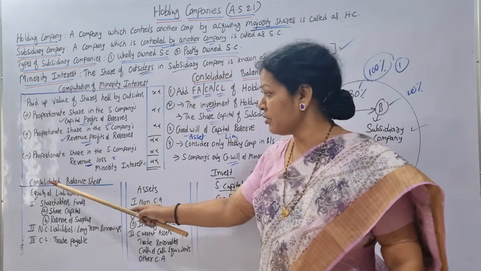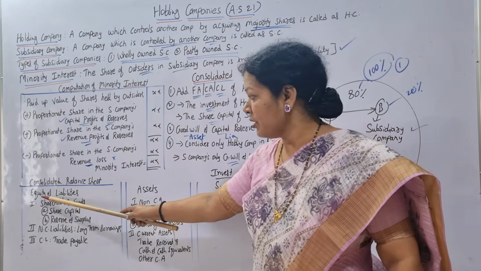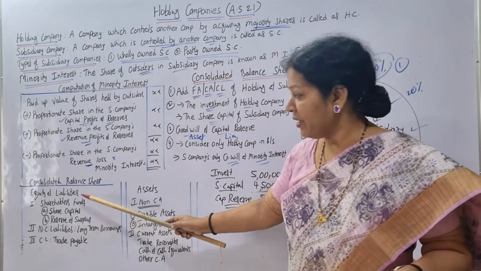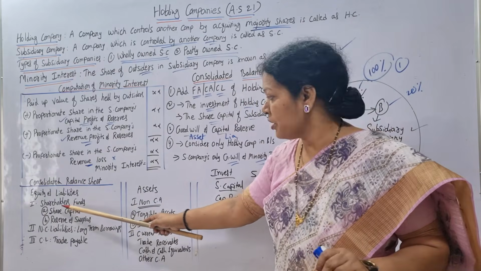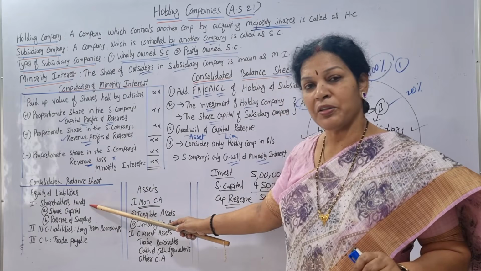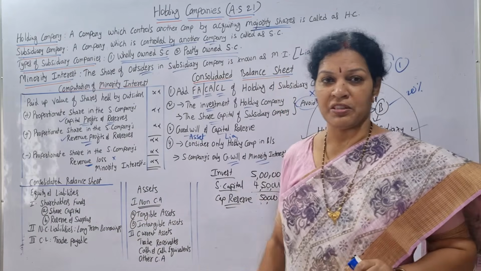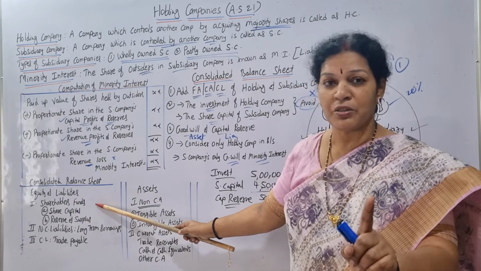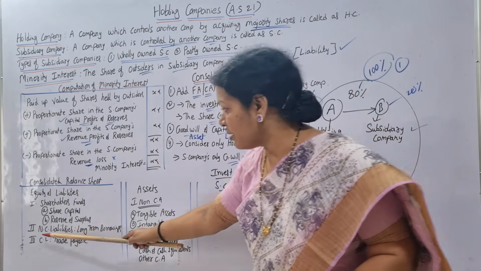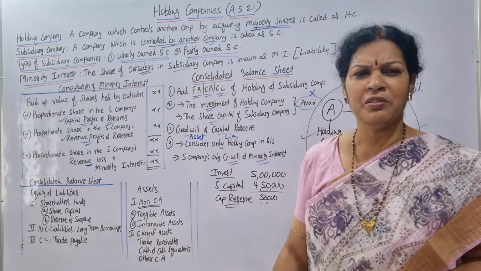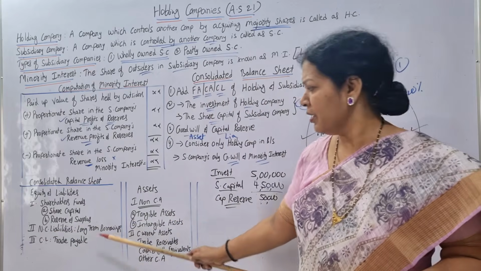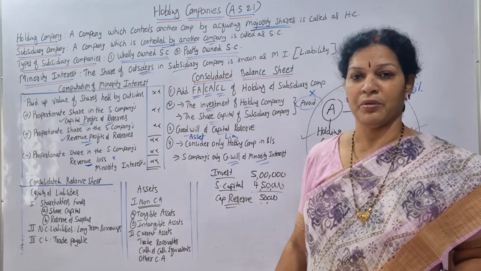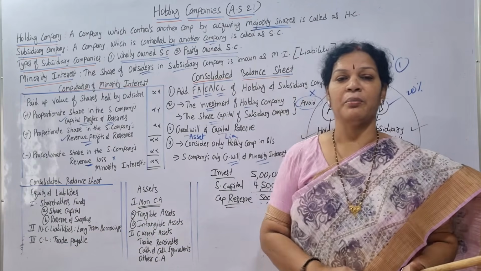Now here in the consolidated balance sheet, we are taking first equity and liabilities. Equity and liabilities means related to the liabilities. Under that we have 3 columns, remember. Shareholders funds. Under shareholders funds, what do you write? Share capital and reserve and surplus. Share capital and reserve and surplus come under the shareholders funds. First point. Second point is non-current liabilities. Non-current liabilities means long-term borrowings. And third one, current liabilities, which is trade payable, simple trade payable. So these 3 we consider as liabilities.